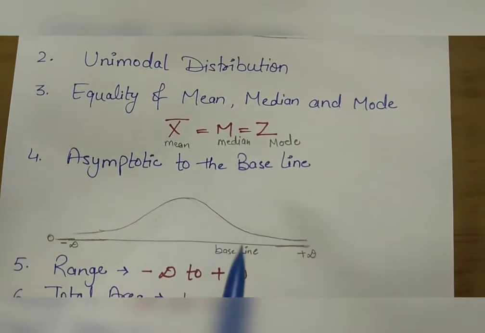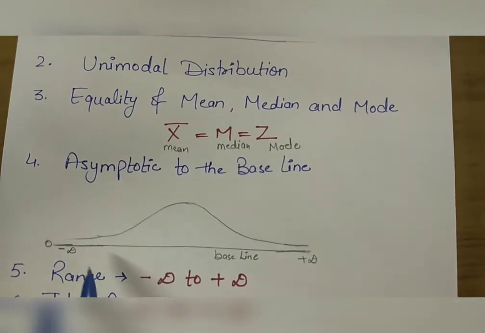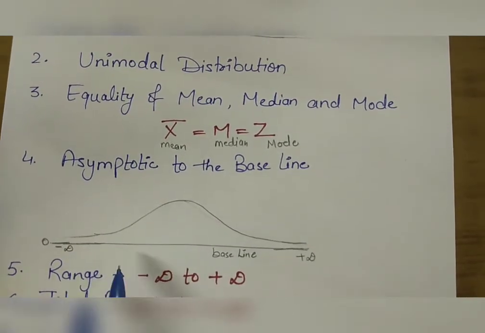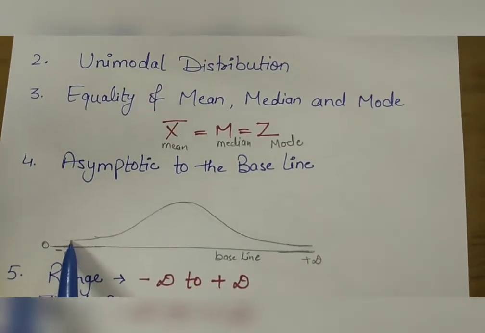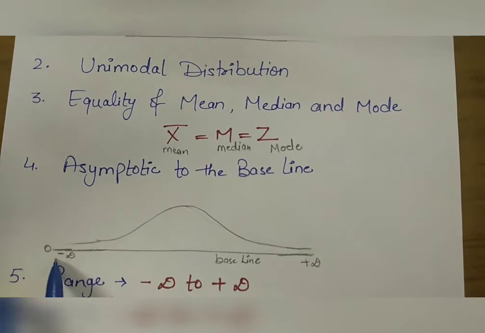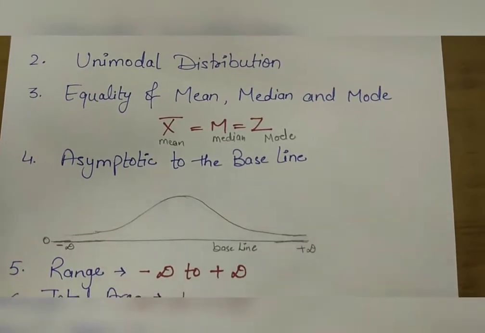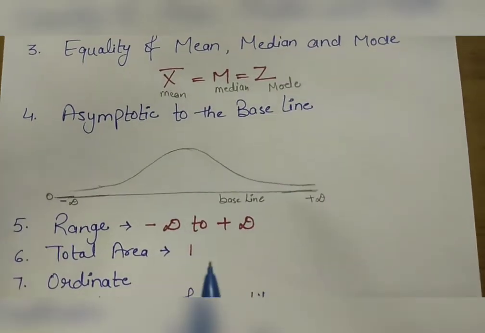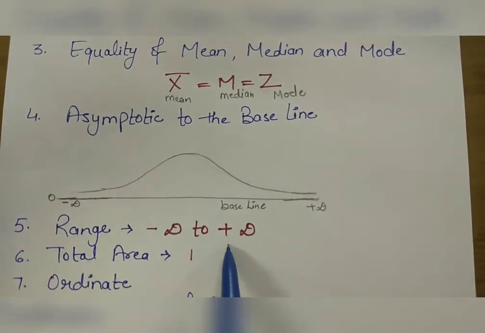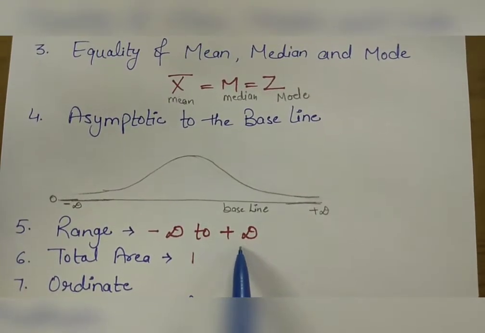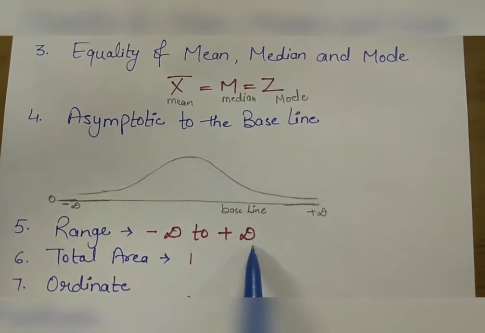The normal curve is asymptotic to the baseline on either side, that is, it has a tendency to touch the baseline but it never touches it. Next, range. The curve extends from negative infinity to positive infinity.